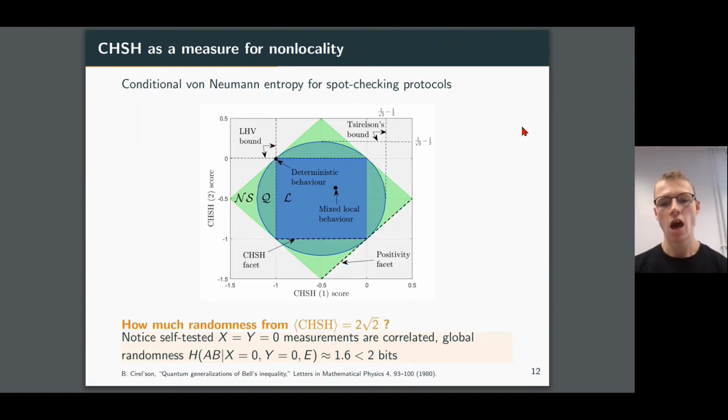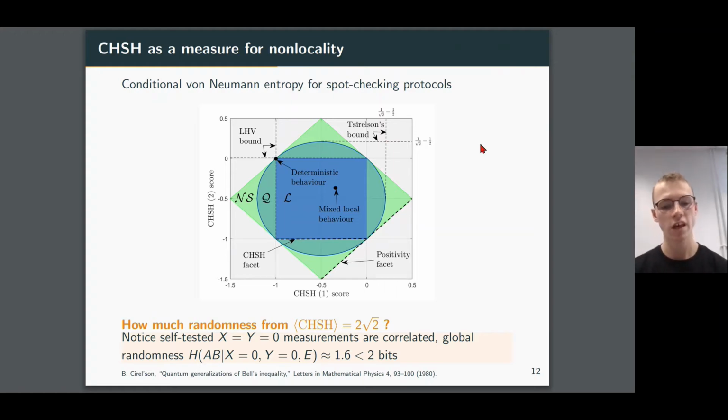Secondly, I'd also like to, instead of talking about the CHSH inequality as a facet of the local polytope, now be referring to it as a measure of non-locality. And the reason for this is, well, it turns out the CHSH inequality is the only non-trivial facet up to symmetries of the local polytope in this scenario. And moreover, we can see that if we get a violation of the CHSH inequality, the amount of violation we get gives us a notion of distance from the local set. So maximum violation is the most non-local we can be, i.e. the furthest away from the local set, and that will be up at Tsirelson's bound here.